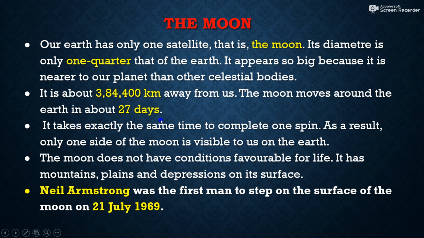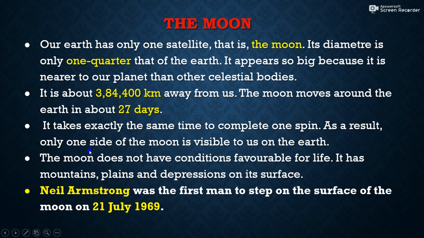The Moon moves around the Earth in about 27 days. Satellites are the celestial bodies which rotate around the planets, and our planet Earth has one natural satellite, the Moon. The Moon takes 27 days to revolve around the Earth, and it takes exactly the same time to complete one spin.